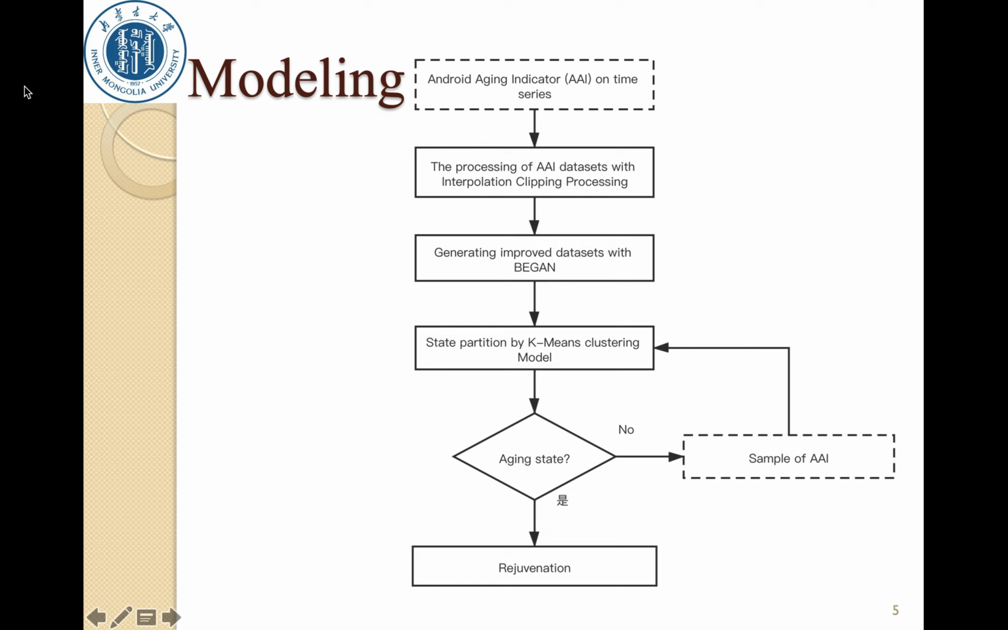The architecture of GAN-ASD is as follows. Firstly, an interpolation and clipping process is used to process the time series dataset, which is constituted by samples of Android aging indicators. Secondly, according to the time series dataset, the GAN will generate a dataset which has software aging characteristics. At last, we use the generated dataset to train a k-means clustering model. With the trained model, we can precisely determine whether the current Android system enters the aging state or remains in the normal state.